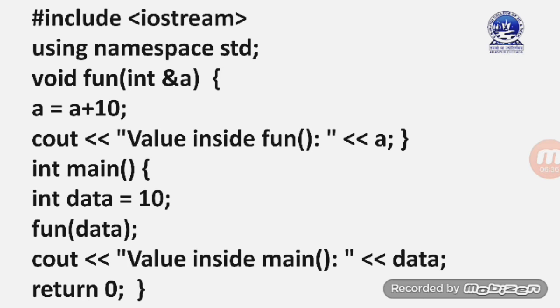It means that in this program we have used a memory location data and we are using another reference to data, that is a. Then inside fun we are changing the value of a and we will get output 20 inside the fun function. When we return to main, we will get the value 20 here because it is the call by reference concept, and in call by reference whatever changes you make inside the function will reflect in the memory location of the original variable also. This is all about the concept of call by reference.